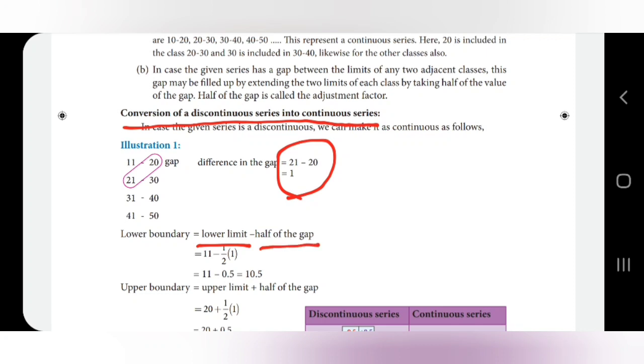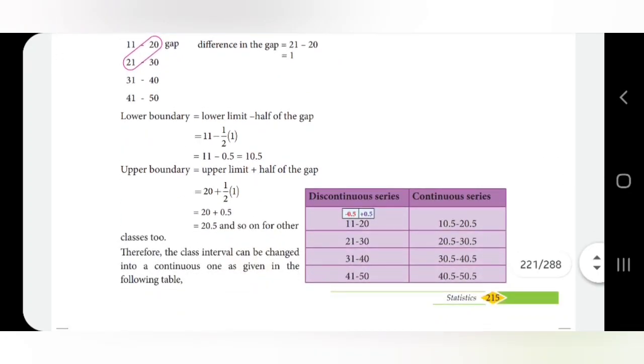Half of the gap is 0.5, so this 11 will become 10.5. Then the upper boundary is upper limit plus half of the gap. Half of the gap is half of 1, so 0.5, giving 20.5.